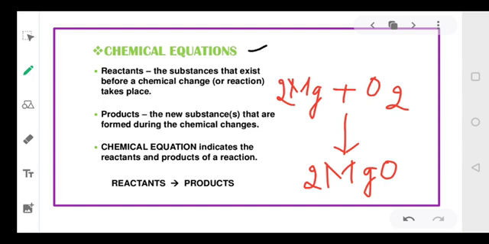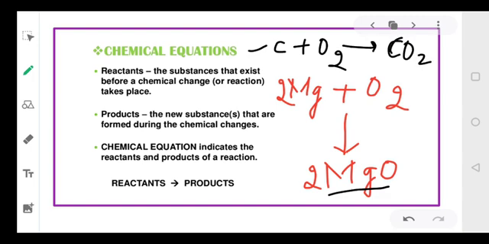Now I have written a symbol equation. Magnesium reacts with oxygen to form magnesium oxide, right? Or we can use a very simple equation: carbon reacts with oxygen to form carbon dioxide. This is another example. C means carbon, O2 means oxygen, and CO2 means carbon dioxide, right?